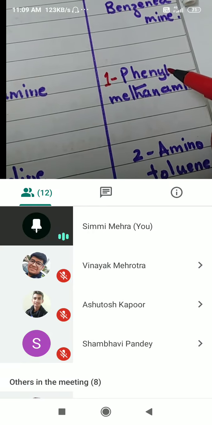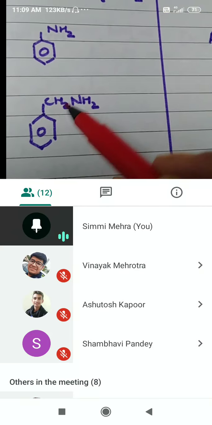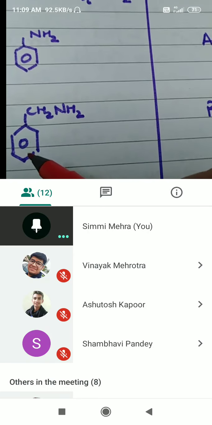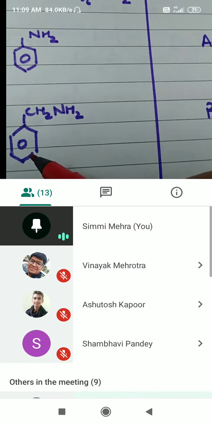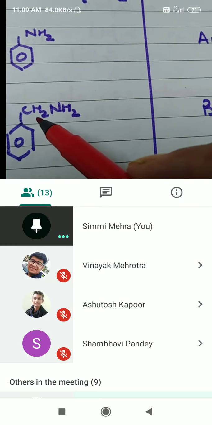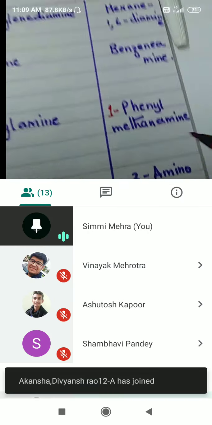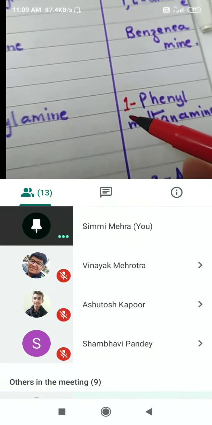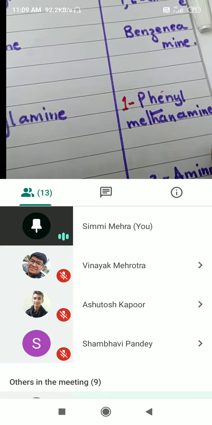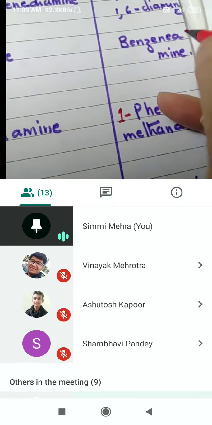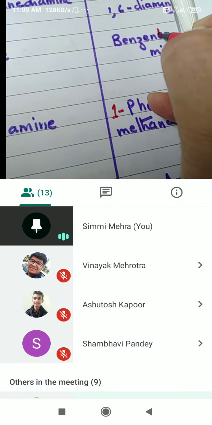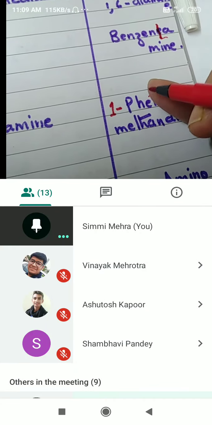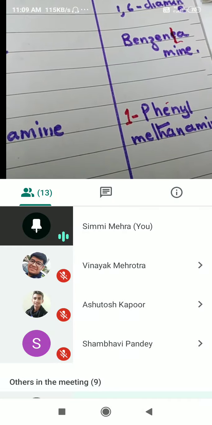Methane will be your root word. 1-phenyl methane, and amine is the ending word, methanamine. I have dropped E over here. 1-phenylmethanamine. And here also we will drop E because amine is there. It will be benzenamine. We have to drop E over there.